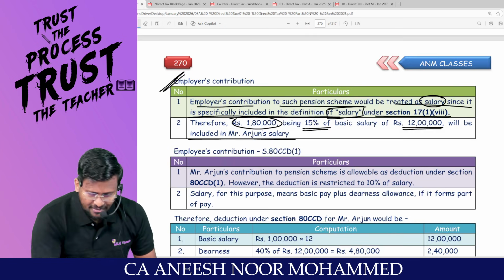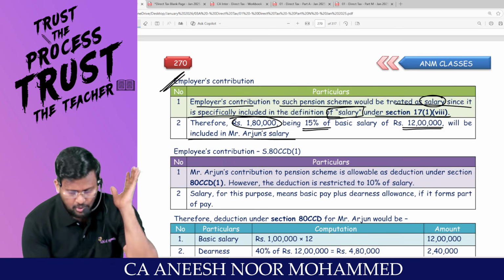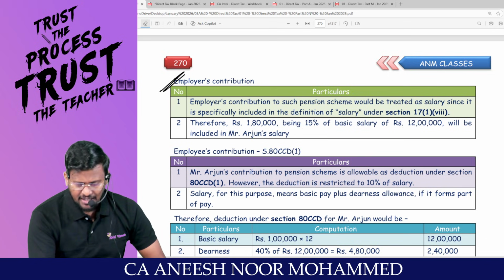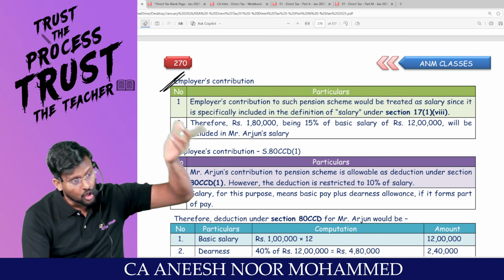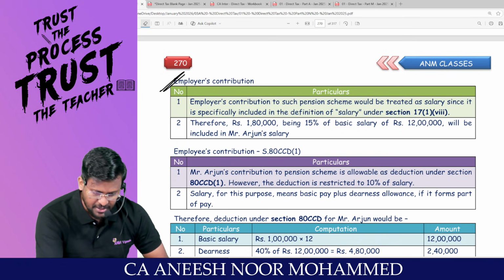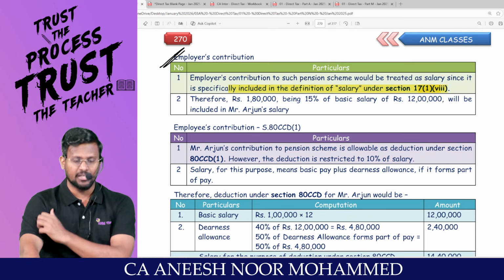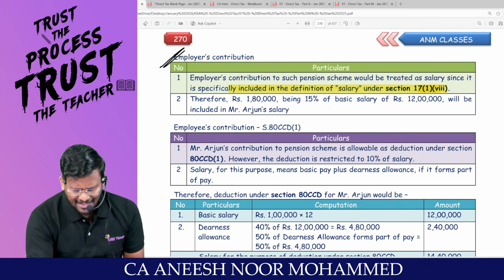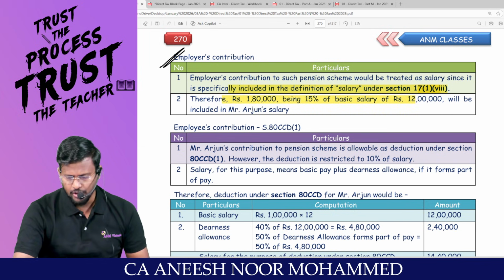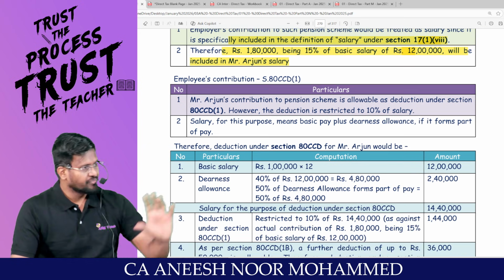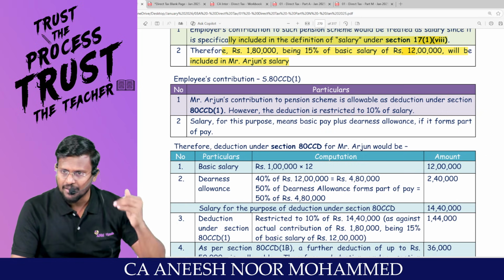That's why the Act is saying that employer's contribution to such pension scheme would be first treated as salary. In the sense, it should be included in the gross salary, since it is specifically included in the definition of salary under 17 subsection 1 clause 8. Are you all really with me? Therefore, 1,80,000, being 15% of the basic salary of 12 lakh, will be included in Mr. Arjun's salary. That we have to first include. Have you all understood the practical application?